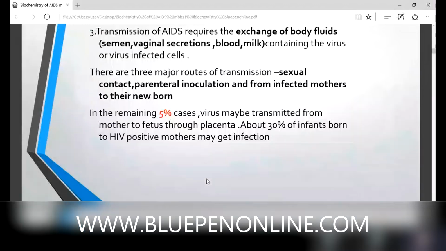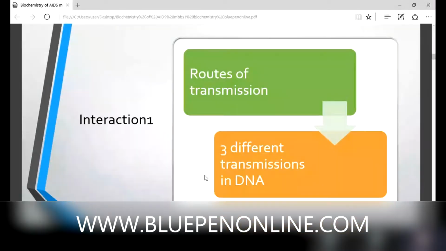Okay, which are the body fluids, Santhya, through which we can transmit this virus? Blood, vaginal secretion, semen, and milk. Okay. Then which are the three routes of transmission?